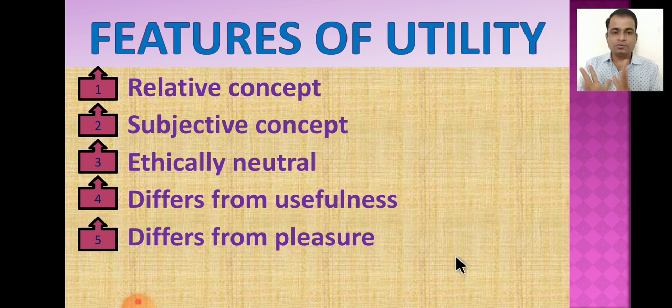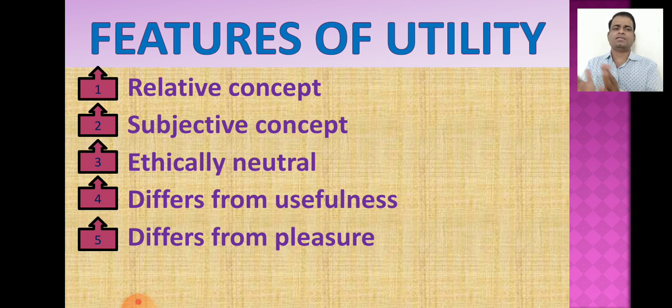The concept of utility differs from the concept of pleasure. So here utility and pleasure are different. A commodity may have utility, but consumption of the commodity may not provide pleasure or happiness to the consumer. So utility is totally different from the concept of pleasure.